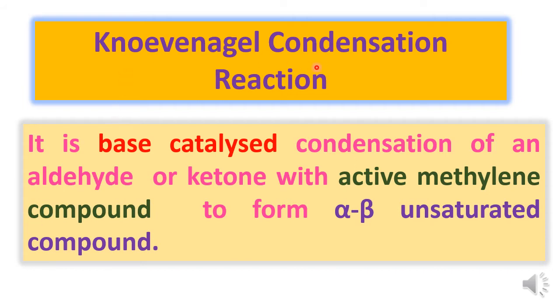So Knoevenagel condensation reaction can be defined as the base catalyzed condensation of an aldehyde or ketone with an active methylene compound to form an alpha beta unsaturated compound. So here the aldehyde or ketone is the reactant, as well as the reagent is the active methylene compound. Both react in the presence of a base, and the base acts as a catalyst, and the final product is an alpha beta unsaturated compound.